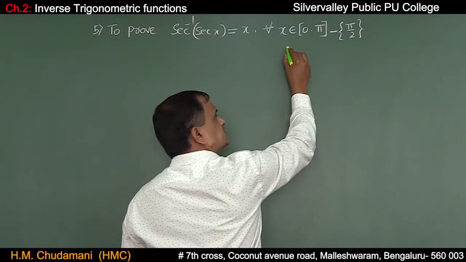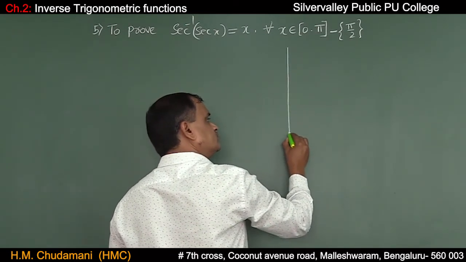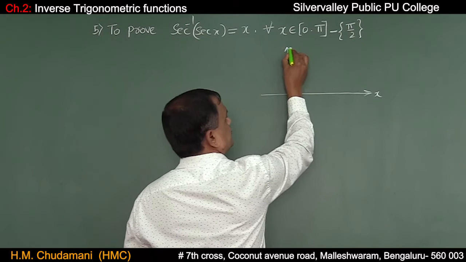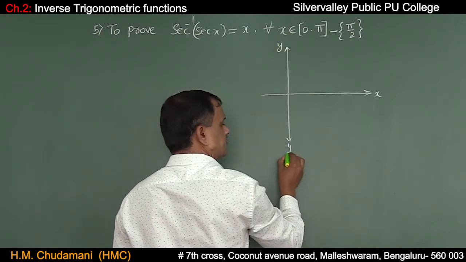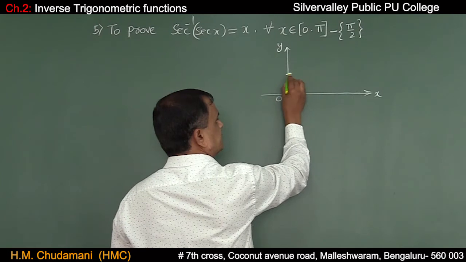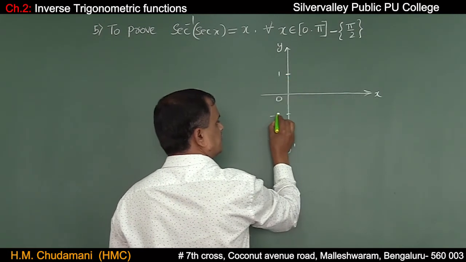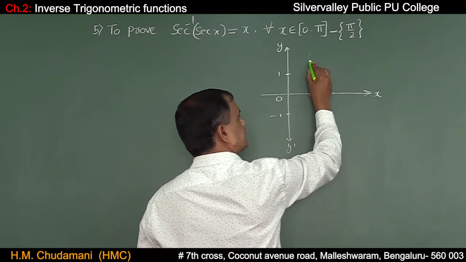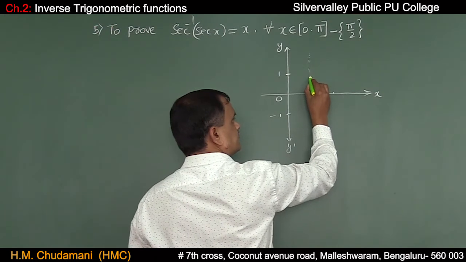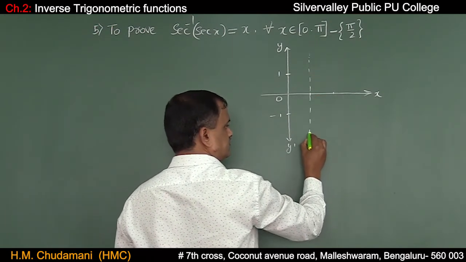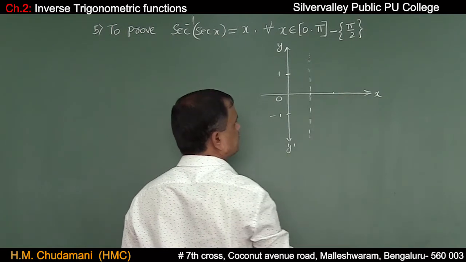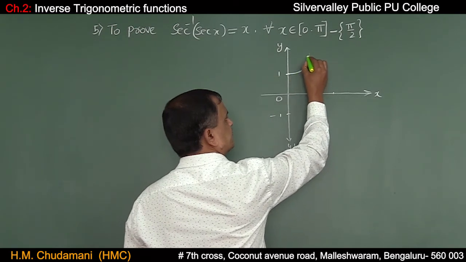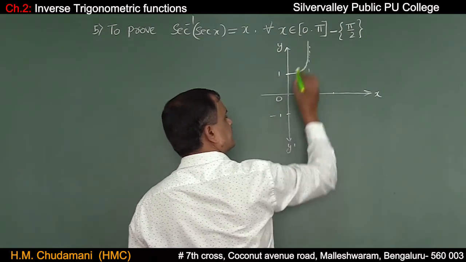Because you just recollect the graph of secant x. Origin, this is plus 1, minus 1, pi by 2, pi. See this, like this. This is the graph.